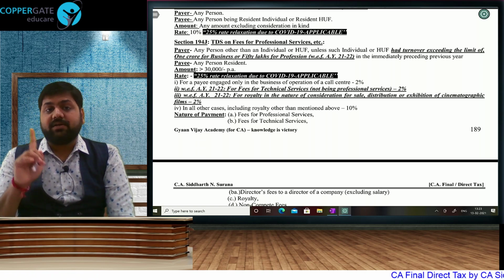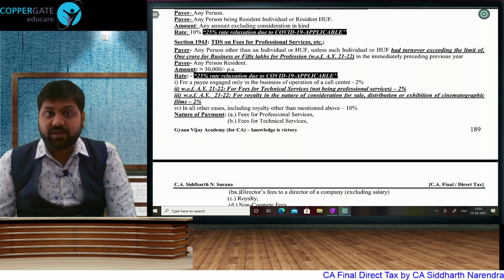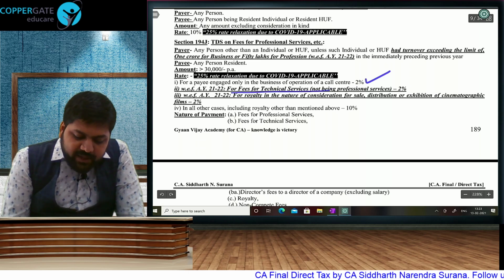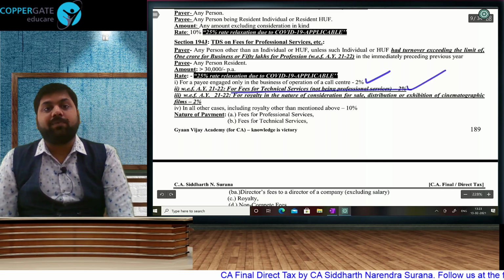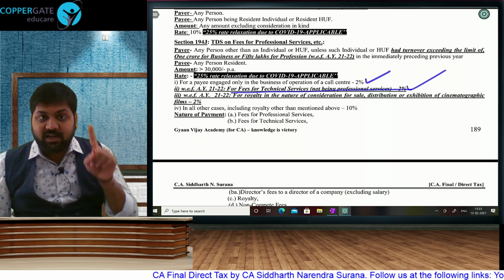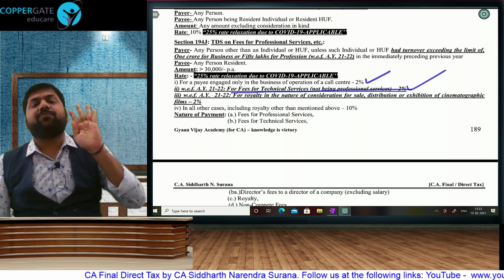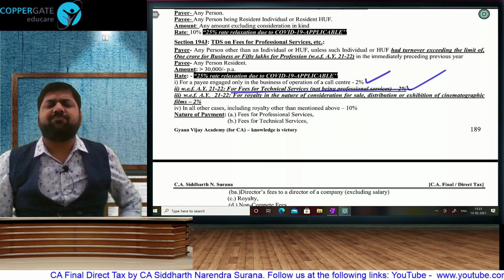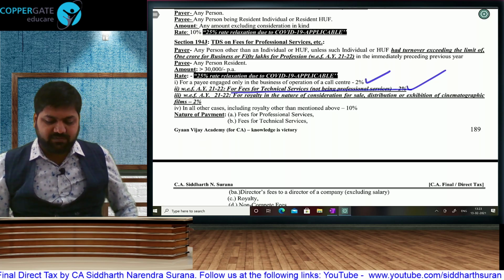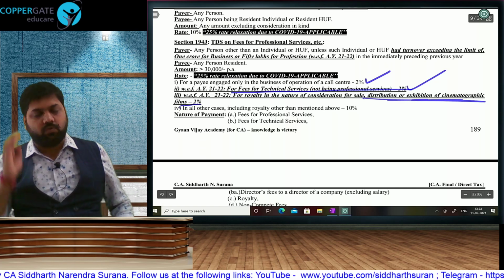Earlier we had only 2 rates, 10% and for call center 2%. Now we have got some more cases of 2%. Call center 2%. All fees for technical services will go in 2%. Obviously, after COVID 1.5. But till last year, professional fees, fees for technical services, royalty, non-compete fees, director sitting fees, everything was 10%, except call center. Now all fees for technical services will go in 2%, and royalty, which is with respect to cinematographic films, will also go in 2%.